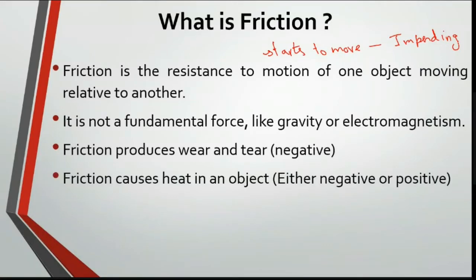Friction also causes heat in an object. It can be either negative or positive, depending on the situation. For example, if you want to get a fire, you have a matchstick, and you create friction which produces fire. That is the advantage of it. Sometimes, if you have a motor or a fan in your house, because of the friction the fan gets heated. That is a negative part. So you have to know where to use it accordingly. It may be positive or negative, it depends.